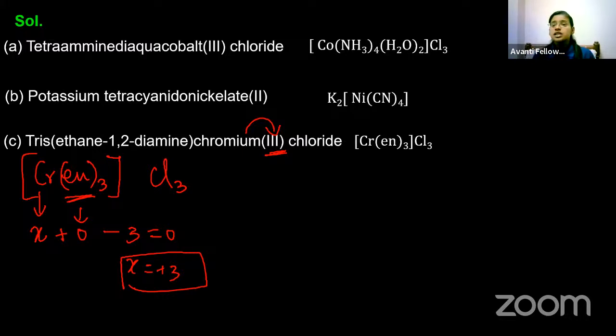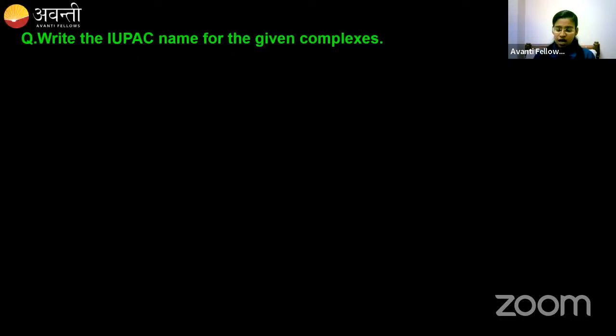So in this question, I have given you the name and I have asked you to find out the formula. In the next question, I will give you the formula, and you have to find out the name. So for the first complex alone, I will find out, and from the remaining onwards, you find out.